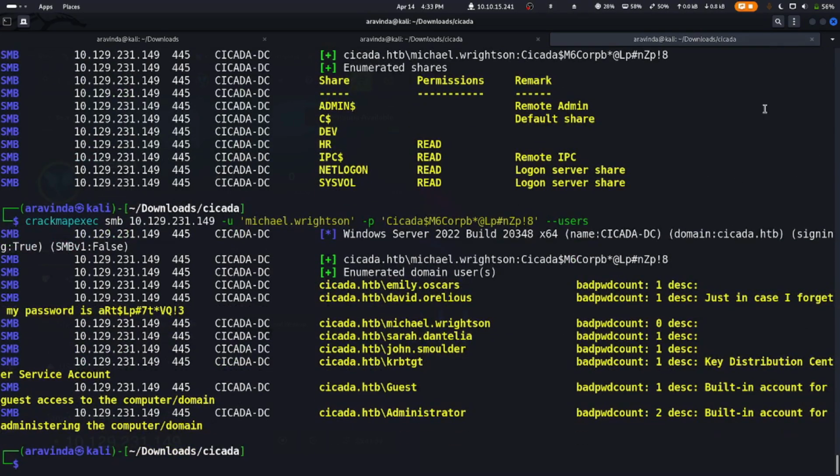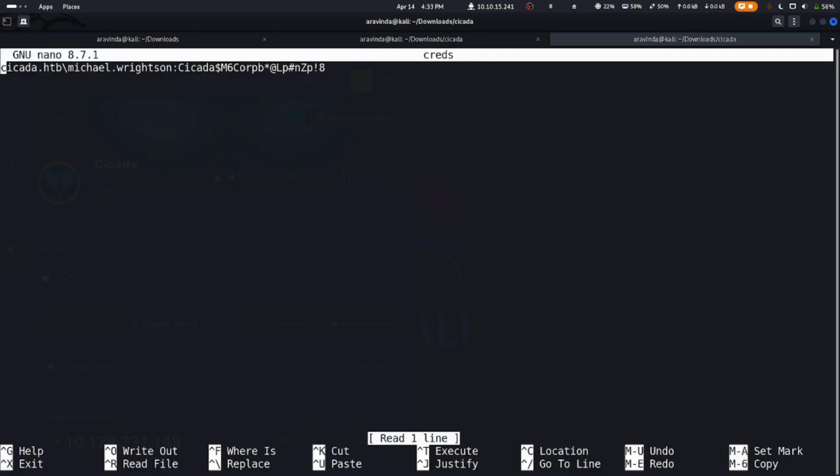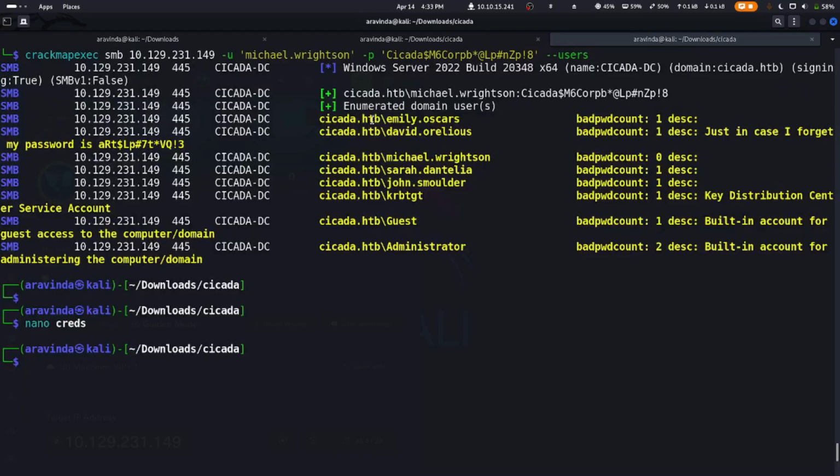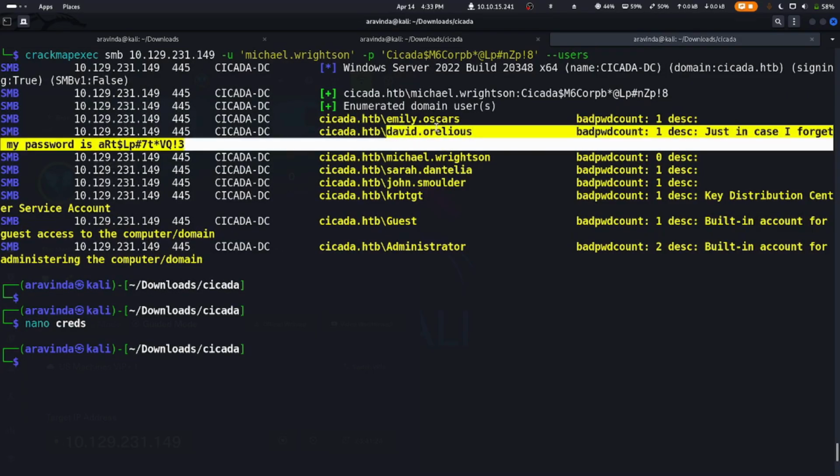And we get one of the passwords in the user's description, and we copy that, and we do nano creds, and we paste the password. So he has a particular comment. David.Orleans has a particular comment that in case I forget my password, my login password is this. So that we have enumerated and got the password.